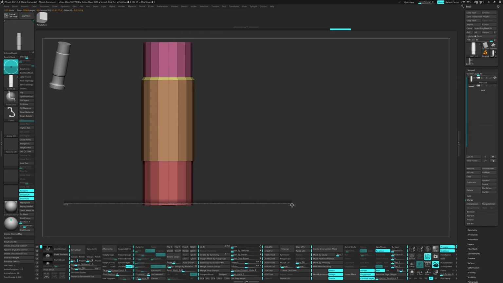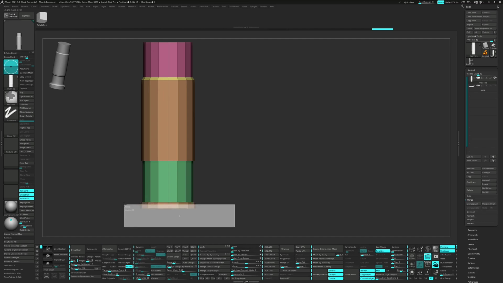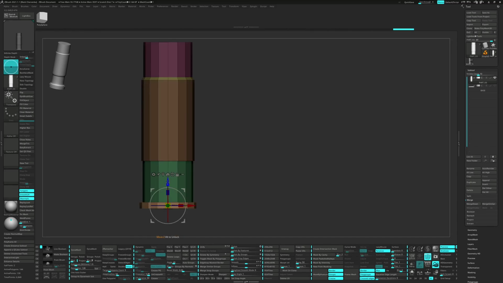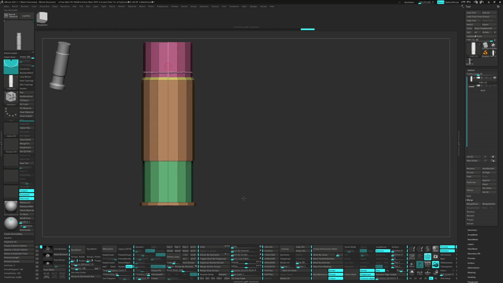Slice in an edge loop near the bottom and Q-mesh it out. Since we have some time, let's talk a little bit about the slice brush. There are times when I prefer using Slice Curve over Insert Edge Loop from the Z-Modeler brush. One of the benefits of the Slice Curve brush is it will create polygroups for every slice, which is great for this particular model because I'll be using a lot of Q-mesh in conjunction with the slice brush to create